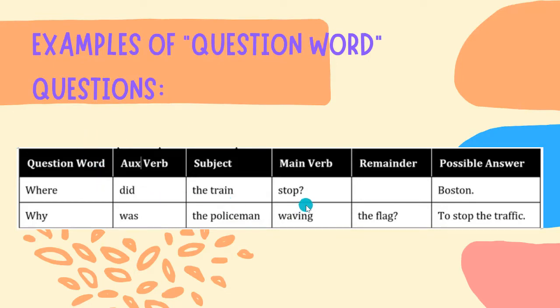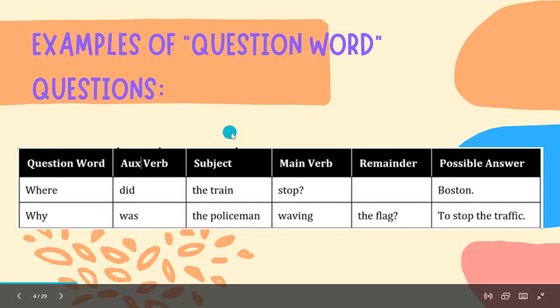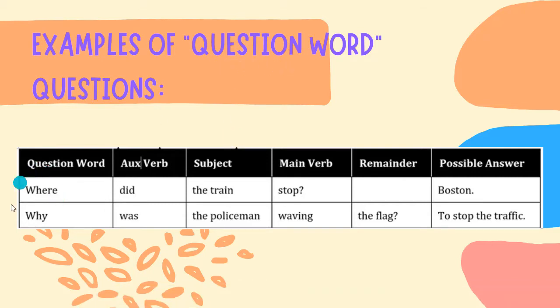Where did the train stop? Where is the question word. Did is the auxiliary verb. The train is the subject. Stop is the main verb. And then, why was the policeman waving the flag? Why is the question word, was is the auxiliary verb, the policeman is the subject, waving is the main verb, and the flag is the remainder. Okay, so this is just the common or general interrogative sentence with a question word.